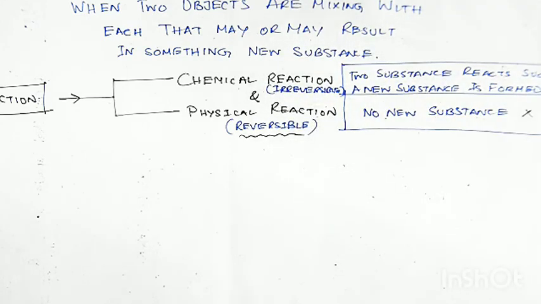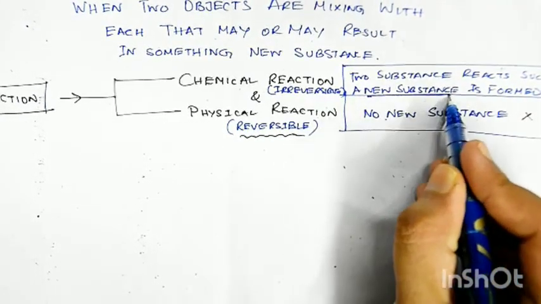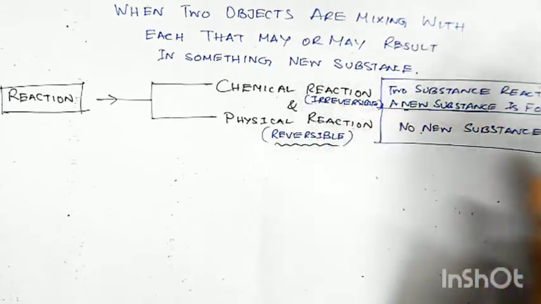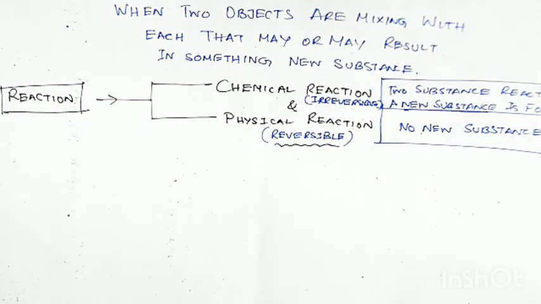I hope you remember the burning of sugar. If you burn sugar, what is the result? If we burn sugar, we get carbon. And from that carbon we can never get back to that sugar again. So in chemical reactions, new substances are not only forming but also they are irreversible. Means once they happen, they cannot be reversed back. Clear? So this is the first introduction to physical reactions. I hope these are all preliminary topics and you remember them from the previous class.